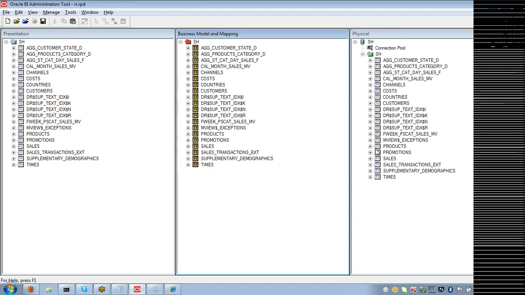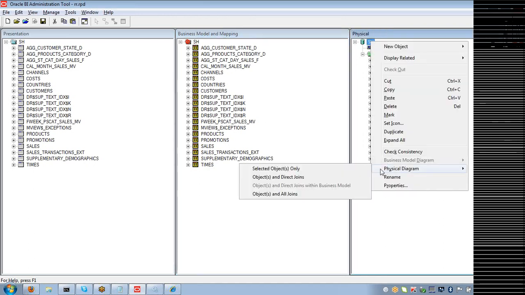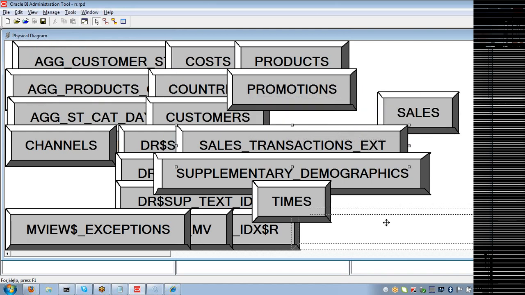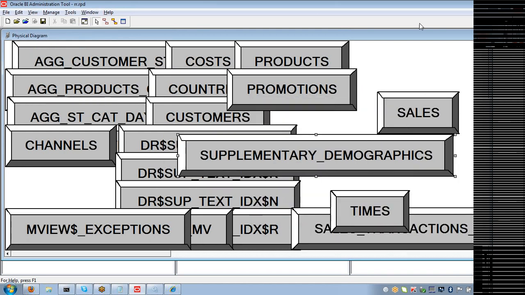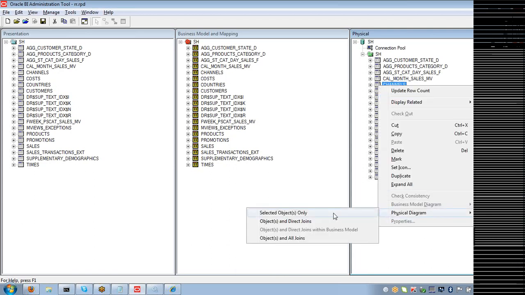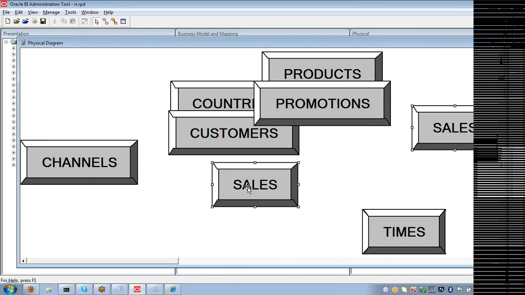If you see this, you have different tables here. I select a few tables like this. This is according to my business requirements, selected objects only.